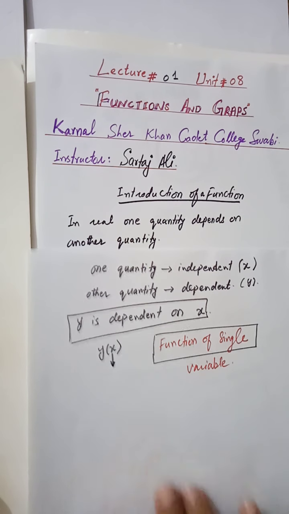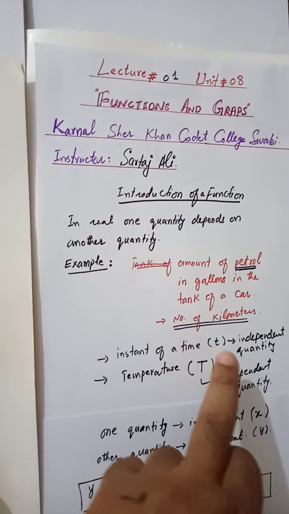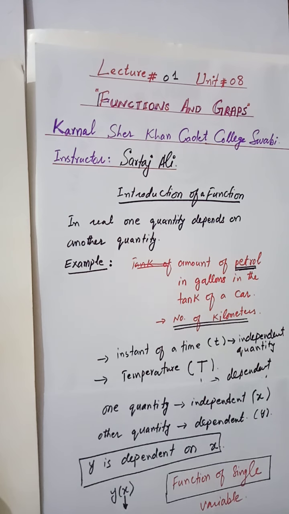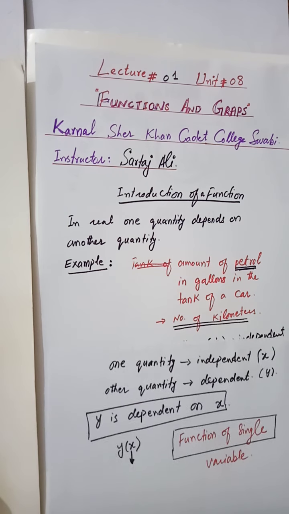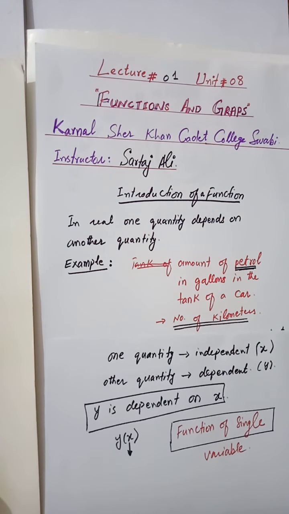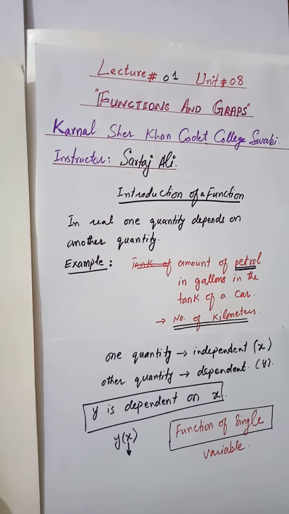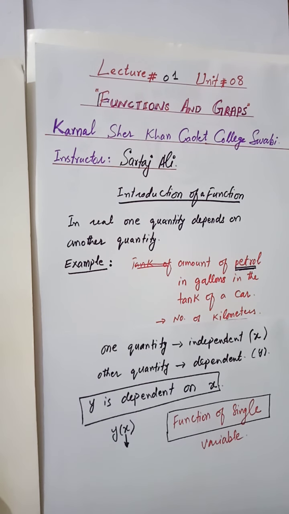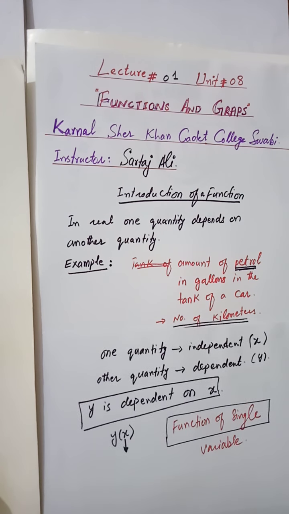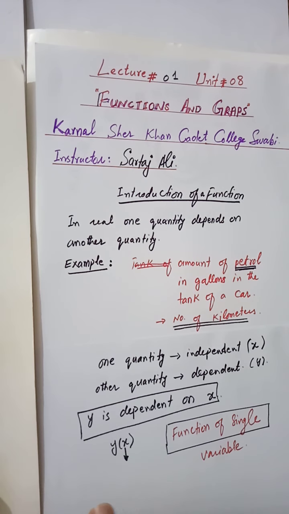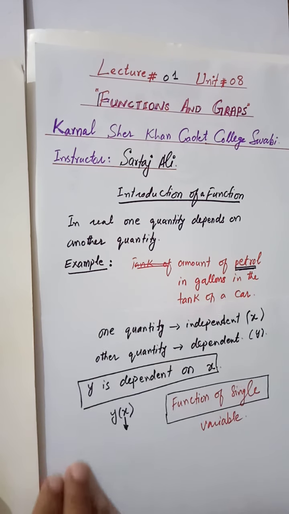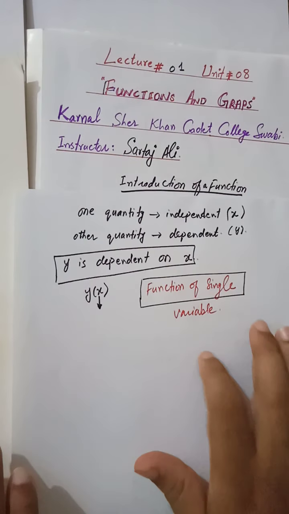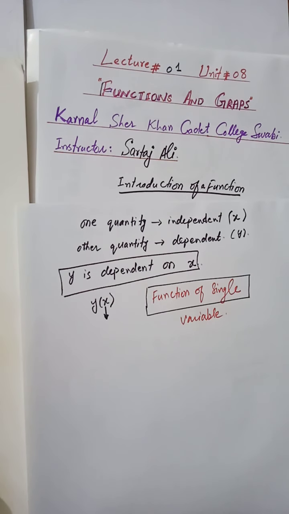And you can also see the example that the number of kilometers depends on the petrol. It may be a possibility that the number of kilometers depends on the friction. Let's say it also depends on the direction of the wind, but we didn't consider that because we are discussing a single variable function. Now we are going towards the proper definition, of how we can define a function.